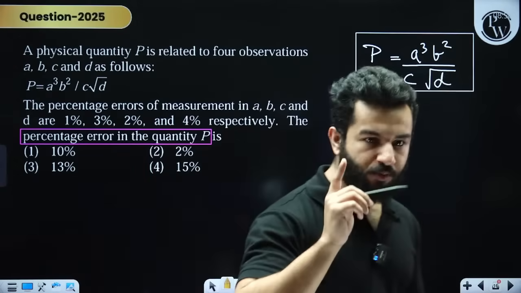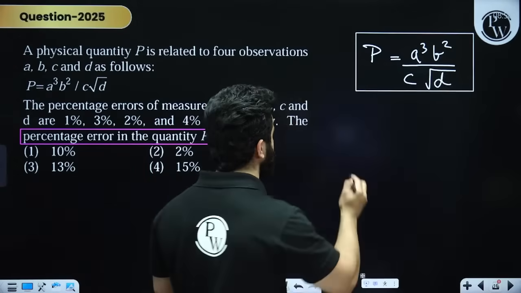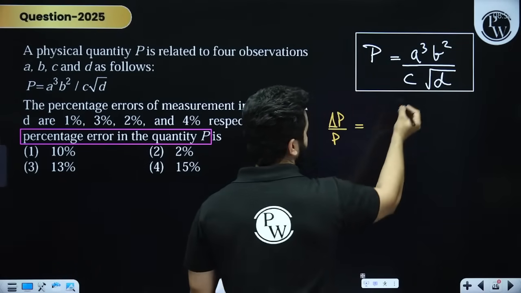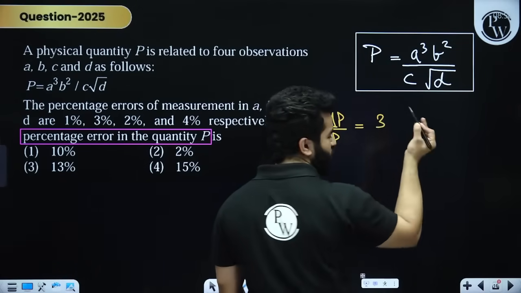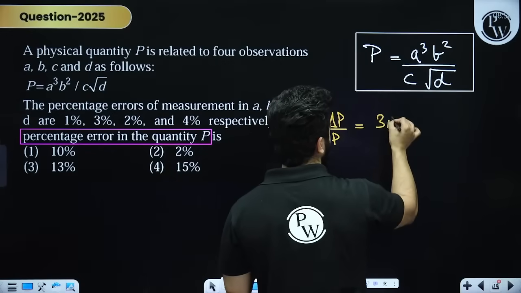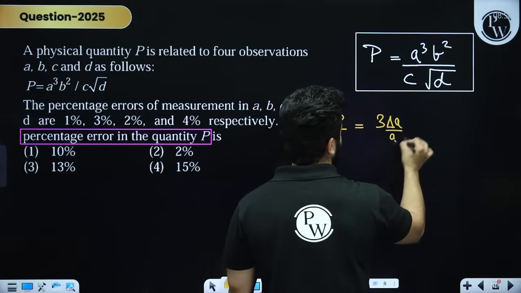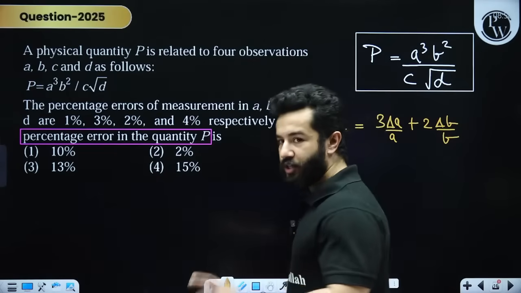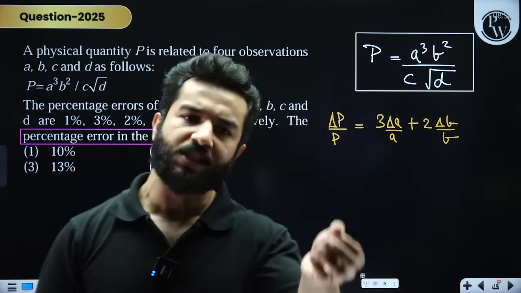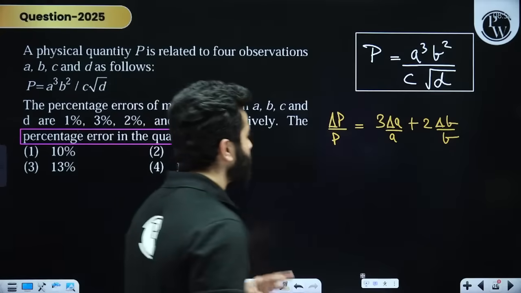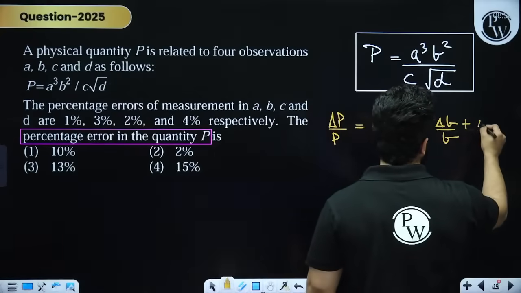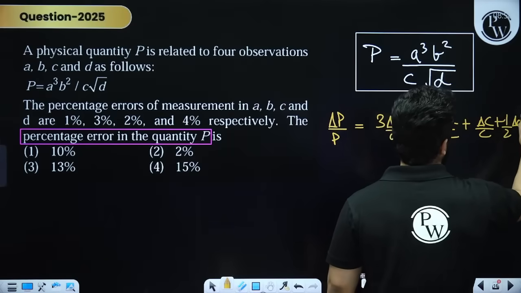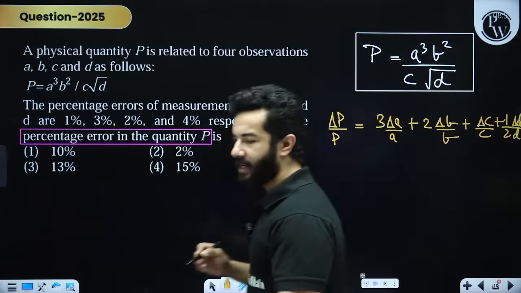For these types of questions, simply write down delta P divided by P, and this is going to be, bring this power down. This is so simple. See, bring this power down, 3 times of delta A by A plus 2 times of delta B by B. You don't have to differentiate it. Simply bring the power down, plus delta C by C, and plus 1 upon 2 delta D by D. Do not use a negative sign.